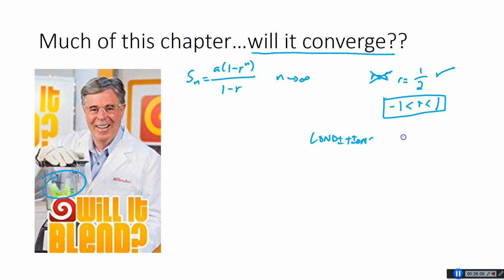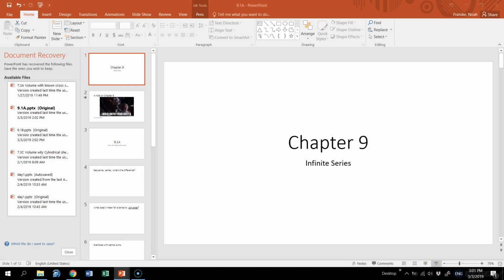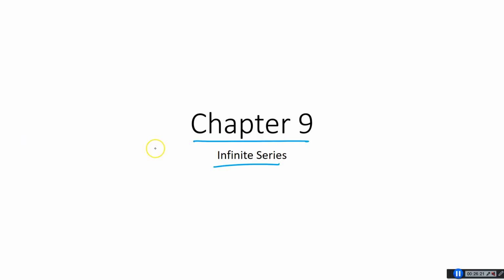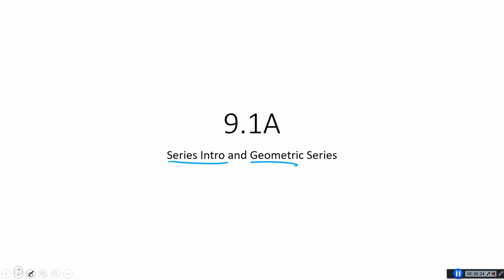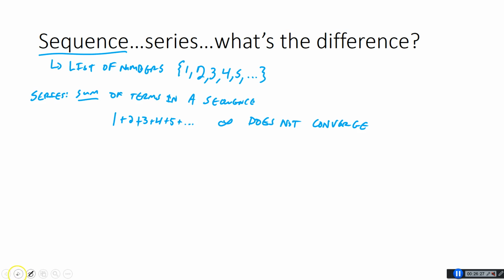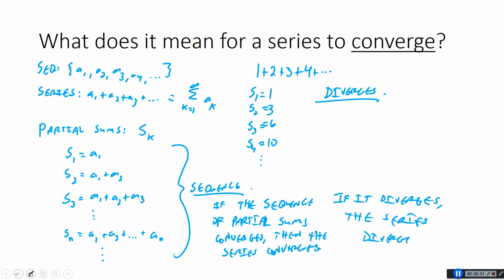Because it converges. Bear with me, sorry. I have to get back to my slide here. Go, go, go. Almost there.